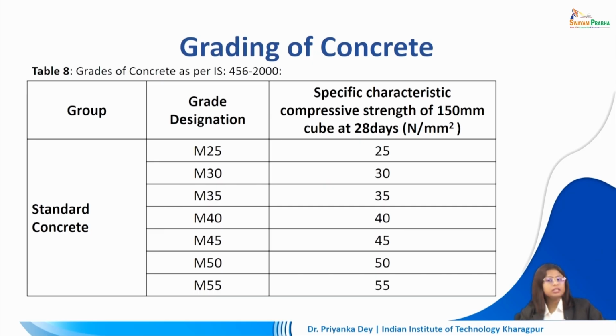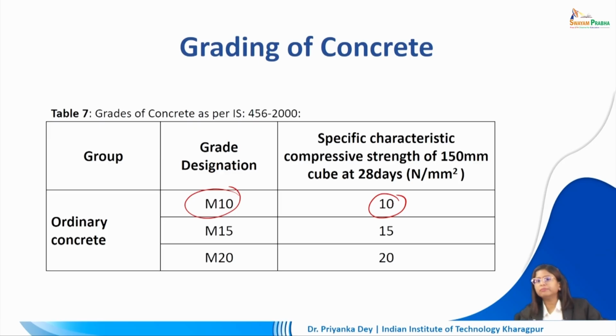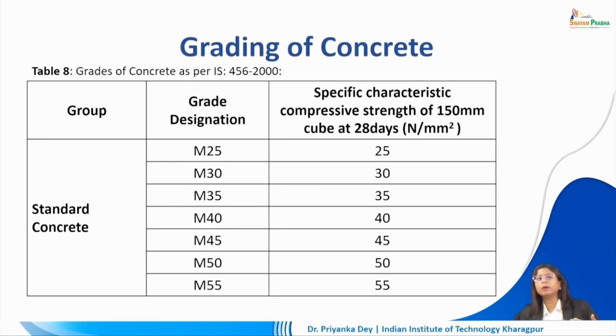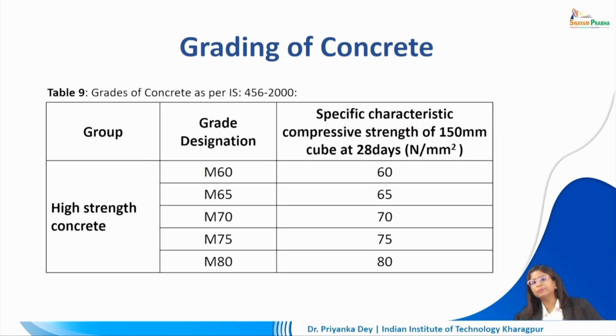So ordinary concrete will be M10, 15, 20. If we go up to 25, 30, 35, 40, M45, 50 or 55, these are standard concrete. We can use this even for application in RCC works. We can go up to M80 if we are dealing with high strength concrete. So M60 to M80 could be used for high strength concrete applications.